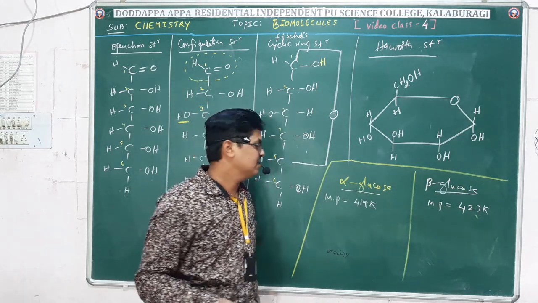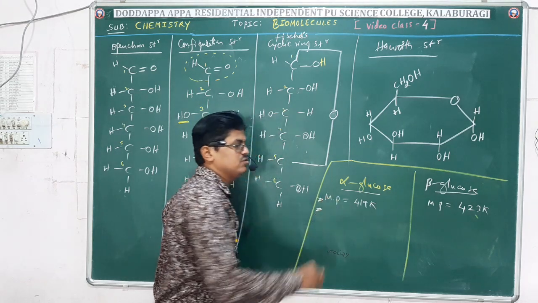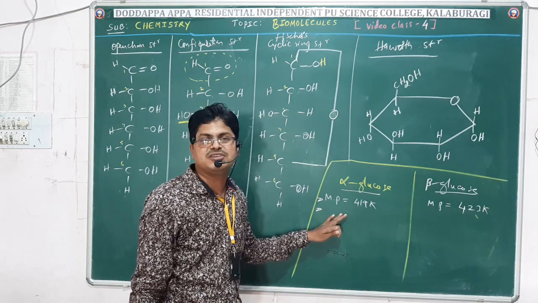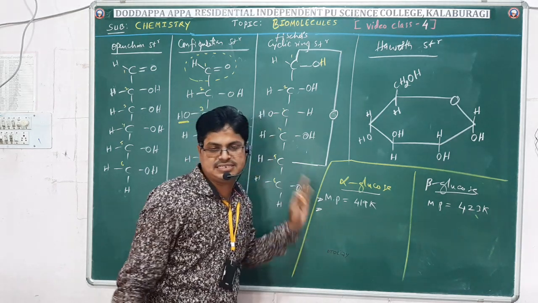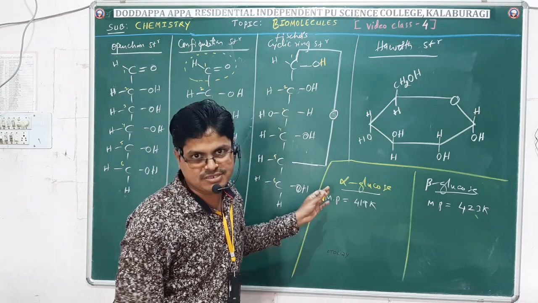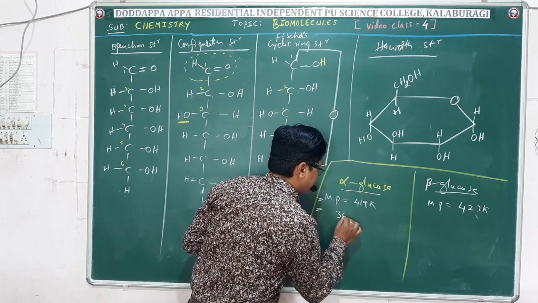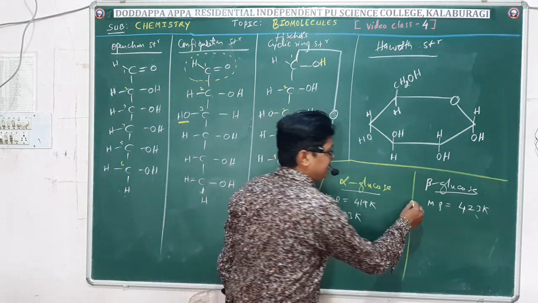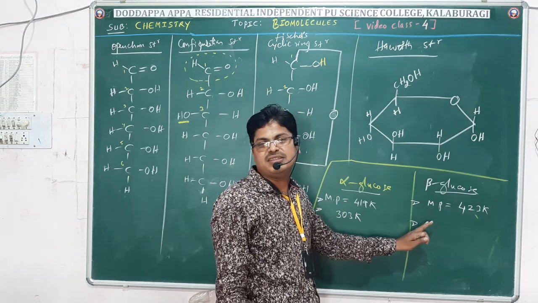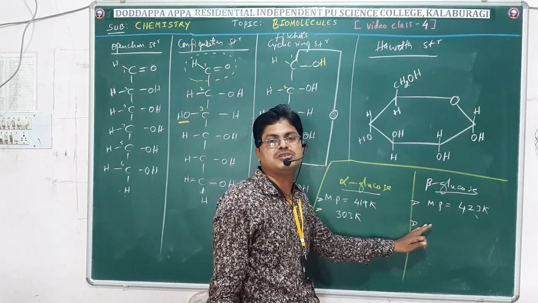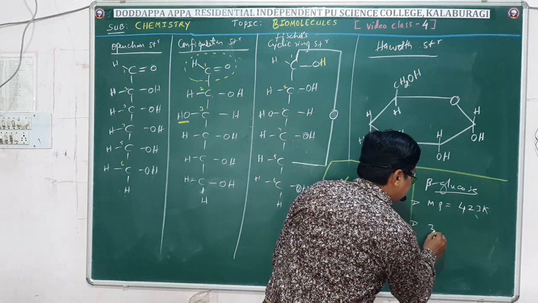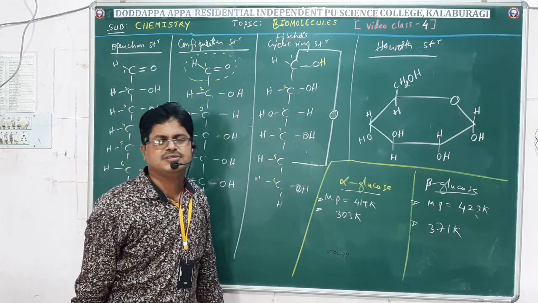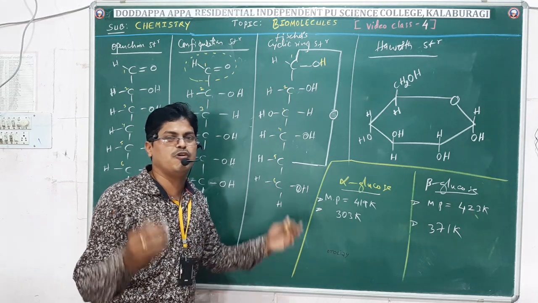Alpha glucose is obtained by the crystallization of a concentrated aqueous solution at 303 Kelvin, whereas beta glucose is obtained by the crystallization of a saturated aqueous solution of glucose at 371 Kelvin. So that clearly indicates glucose exists in two forms.